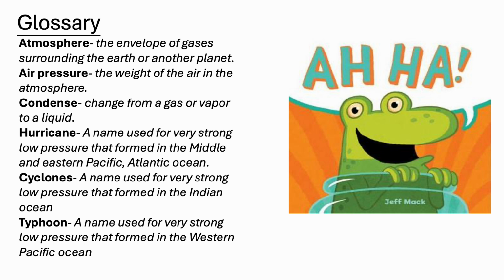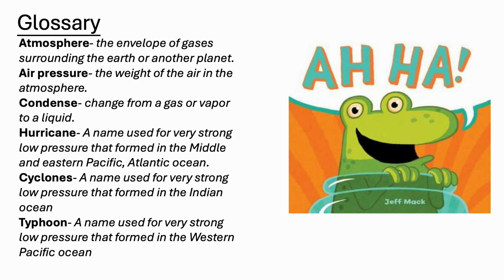Here are the glossaries for the previous difficult words. An atmosphere is the envelope of gases surrounding the Earth or another planet. Air pressure is the weight of the air in the atmosphere. Condense means change from a gas or vapor to a liquid.